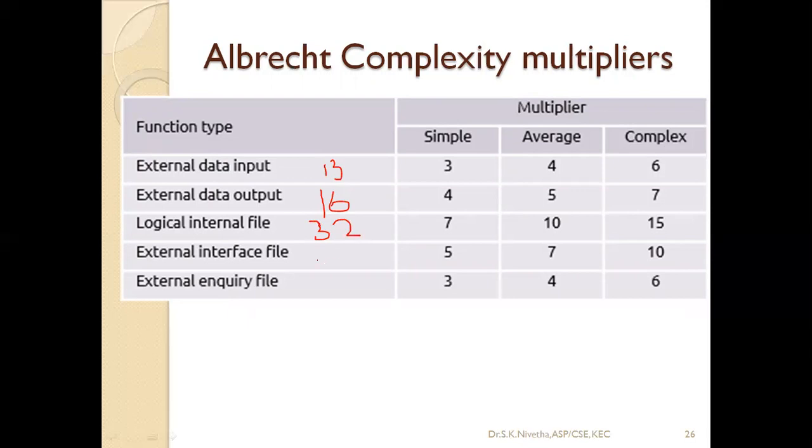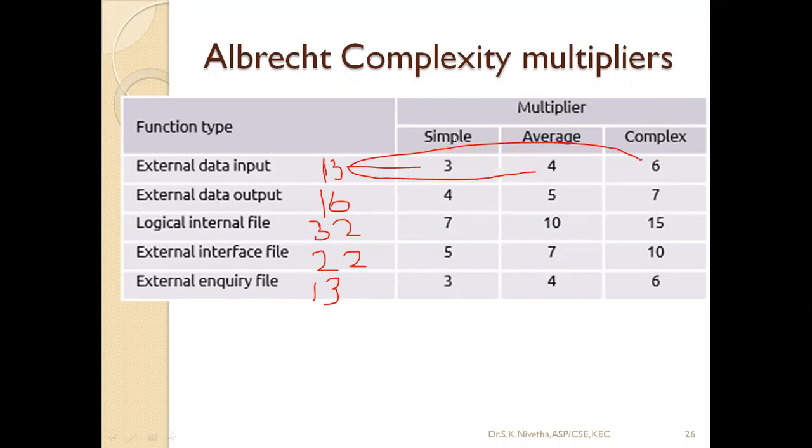Total external interface file is 22. Then external enquiry files, total number of those modules to be developed, 13. Okay. Now they are classifying it. Among this 13, how many are simple, how many are average, how many are complex to develop.